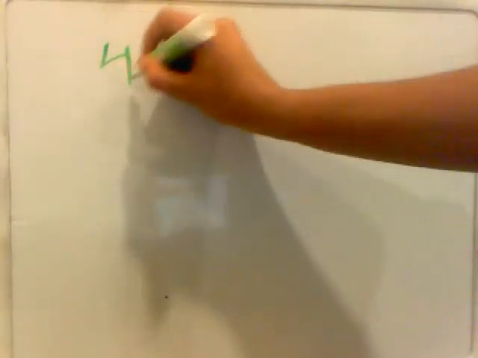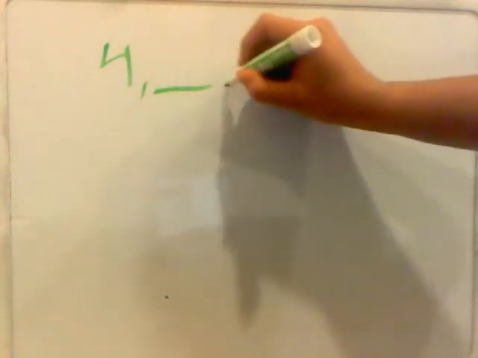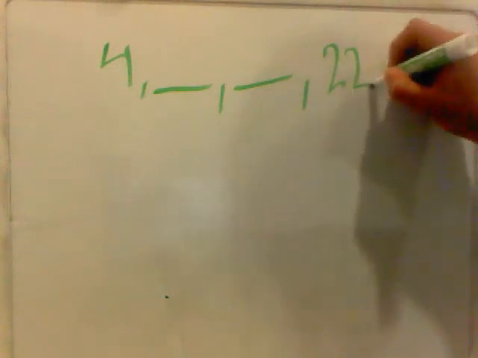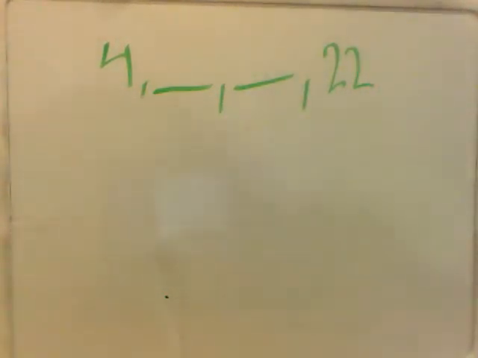Alright, so in this one, we are given a sequence, and that is 4, blank, blank, 22. And they want us to find the arithmetic means. What are your arithmetic means?